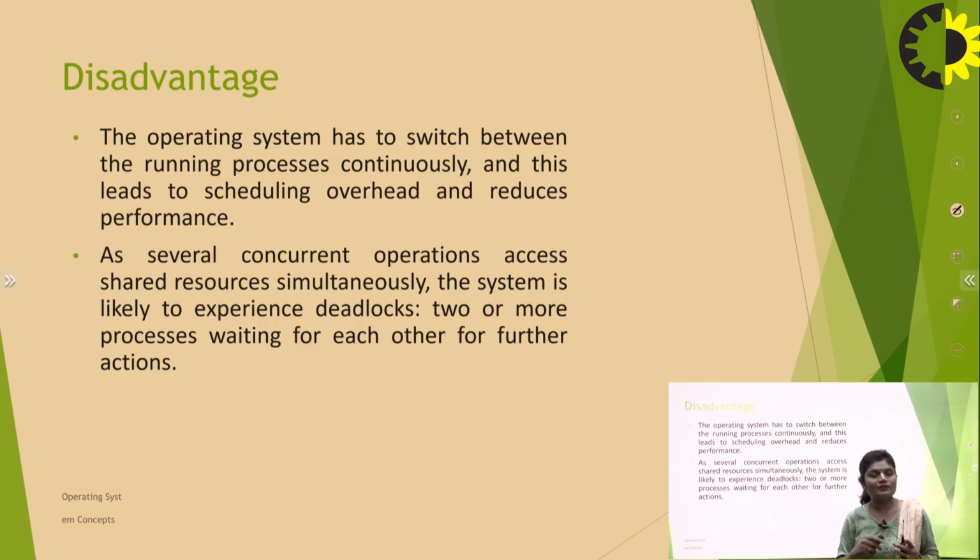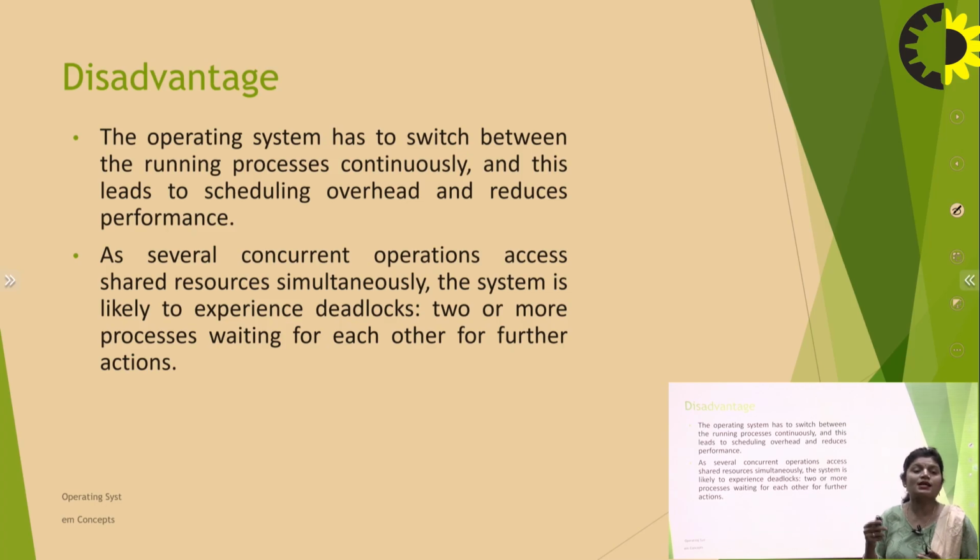Here we come to further disadvantages of the operating system. As several concurrent operations access shared resources simultaneously, the system is likely to experience deadlock. Two or more processes are waiting for each other for further action. So here a number of processes are running on the CPU. One is using input output, the second is running in the operating system, and the third one is waiting. So a number of processes want the CPU, and they are waiting continuously.